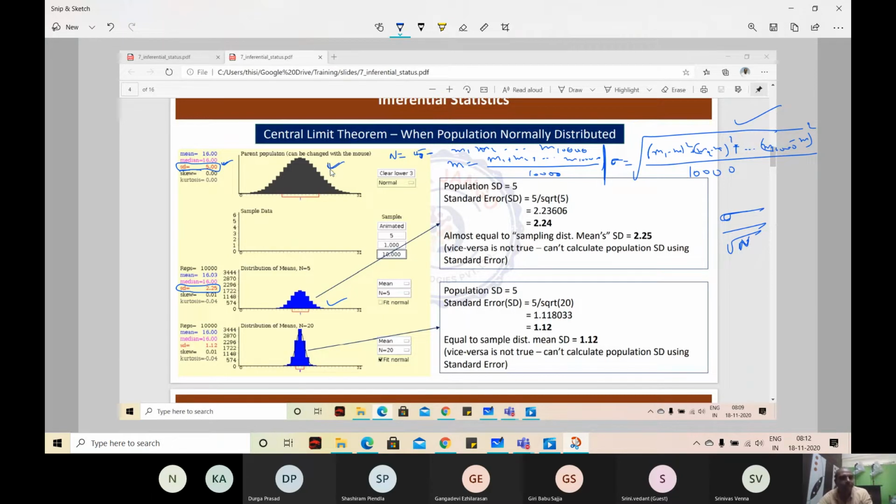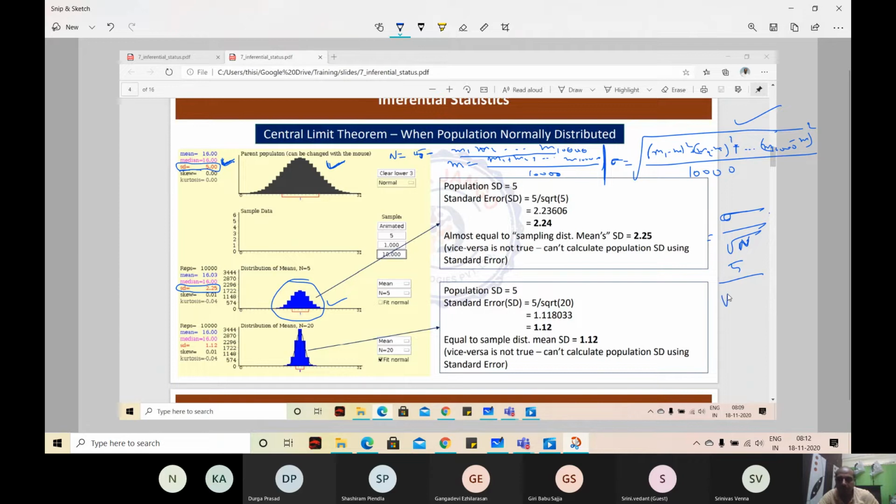But this is a sample data set. We wanted to see what happens when you actually take multiple samples from normally distributed data or not normally distributed data. We have taken a limited amount of numbers. On that limited amount of data, the standard deviation is 5. Okay, we know that. So you can calculate the standard deviation of all these means by using this formula. What is this formula? Sigma by square root of n. What is sigma? 5.